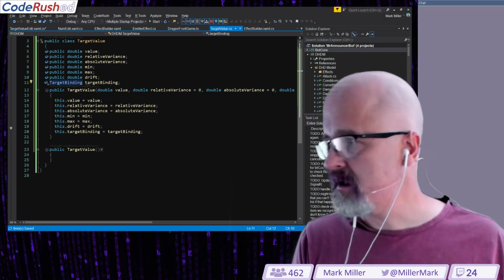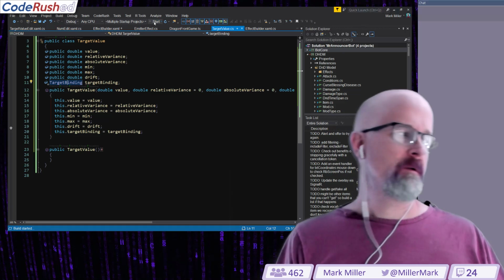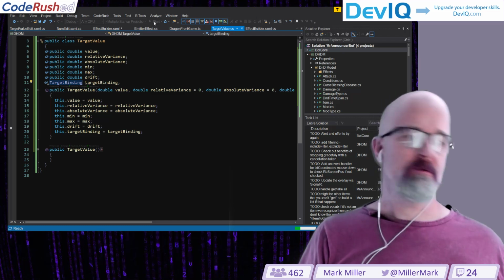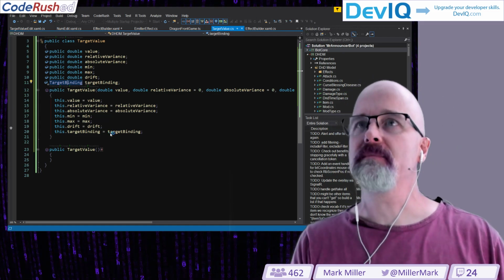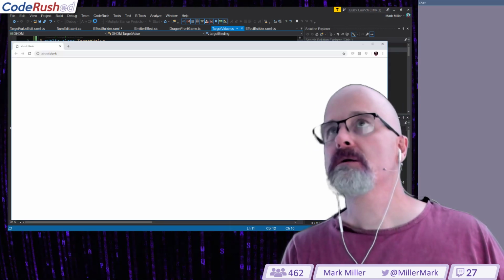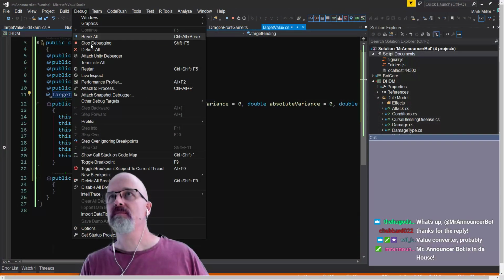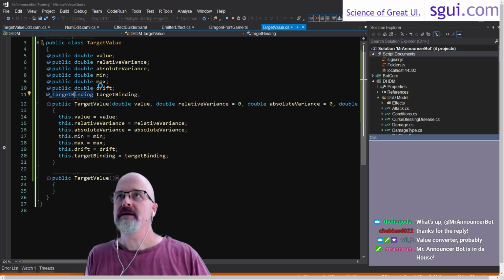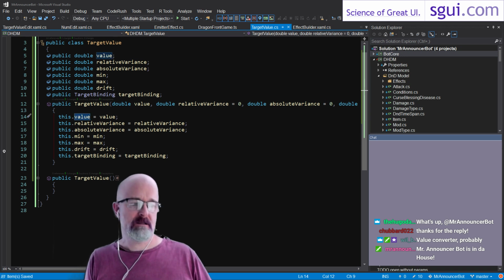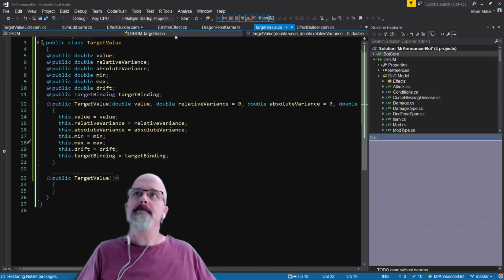Let me kill every instance of Chrome again before we start it up. Let's get it started. Oh, wait. No, let's not. There's a problem. I didn't get target binding. I'm trying to click and stop it. Trying to stop it. Let's stop debugging. All right, I need target binding in there. Okay, and let's kill every instance of Chrome again, just in case something started up, and it did. It's dead now. Now we're starting.